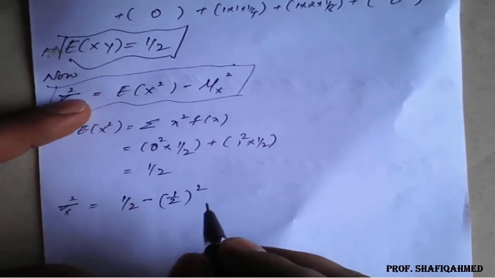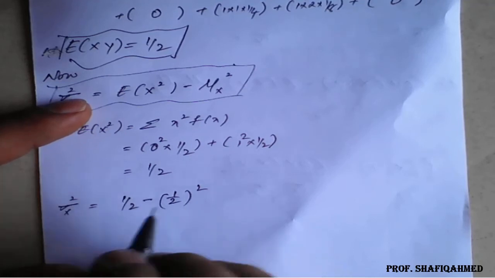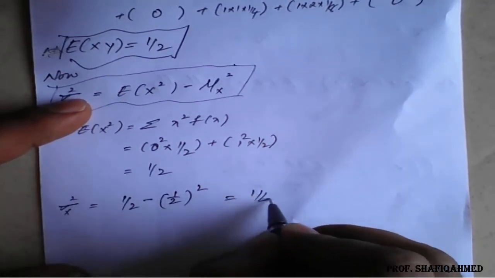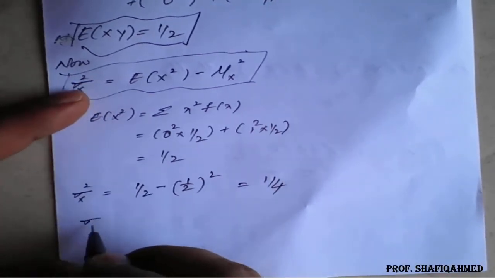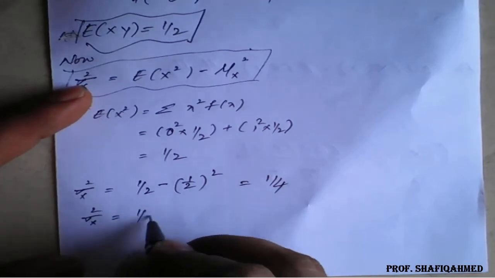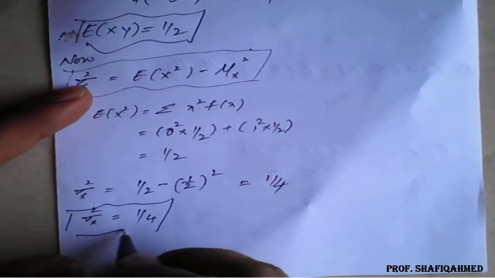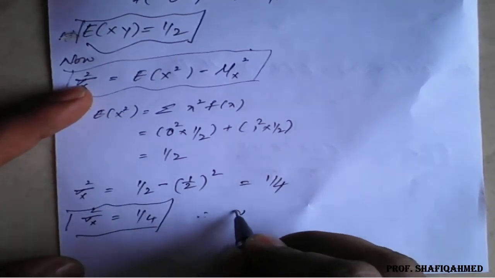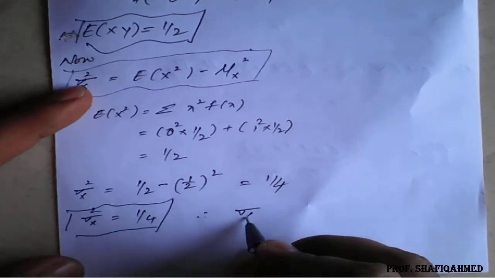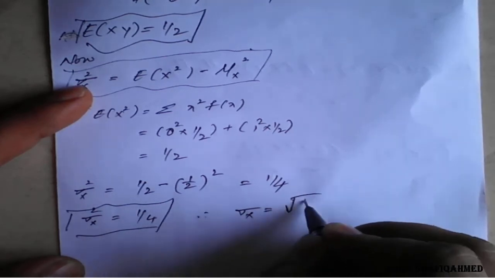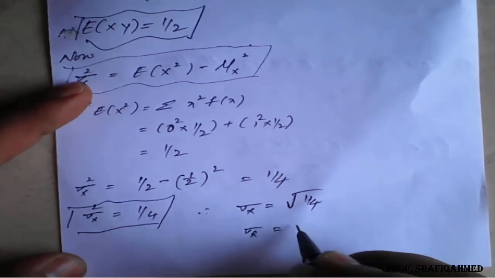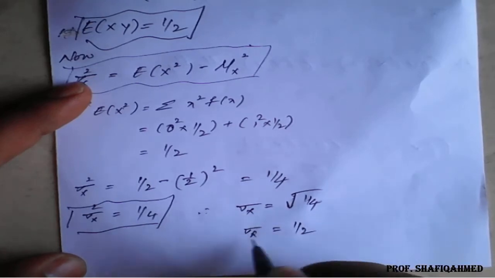So the final result is what here, it is 1 by 4. So therefore the variance of x is 1 by 4. So the standard deviation of x will be what here, the square root of 1 by 4, which is 1 upon 2.